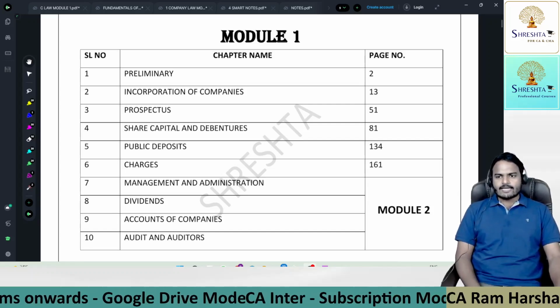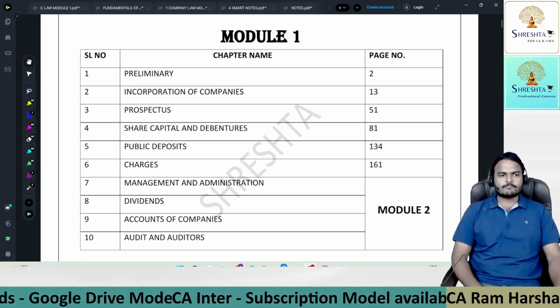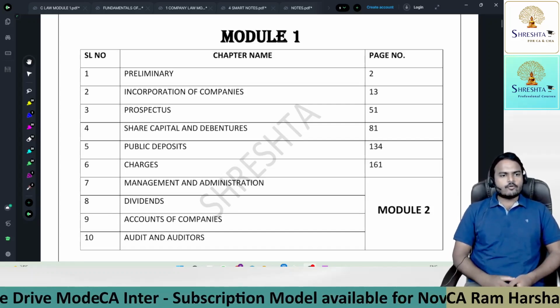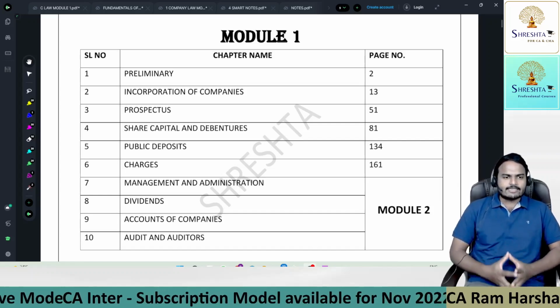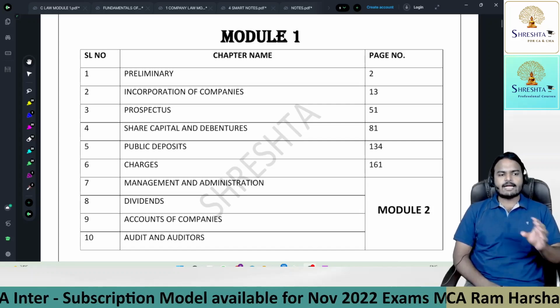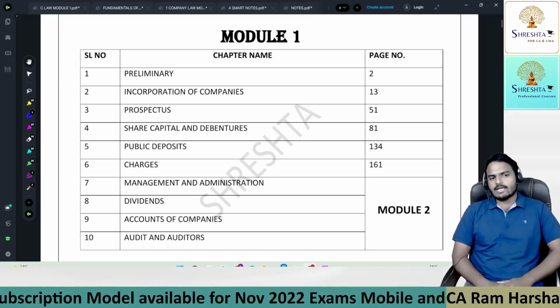In this lecture, I cover the topic called Prospectus. Before beginning the lecture, if you observe, the entire Companies Act is divided into 470 sections, and all these 470 sections are segregated into 29 chapters. At CA Intermediate level, we had 10 chapters. The balance 19 chapters you will read at CA Final level.